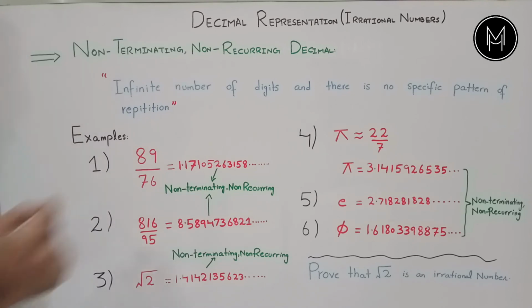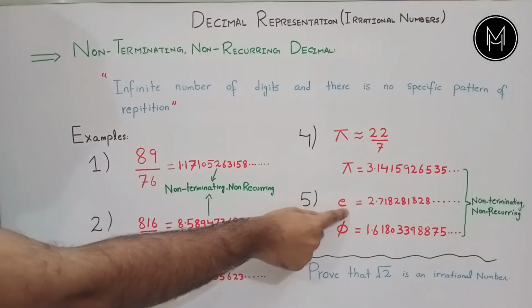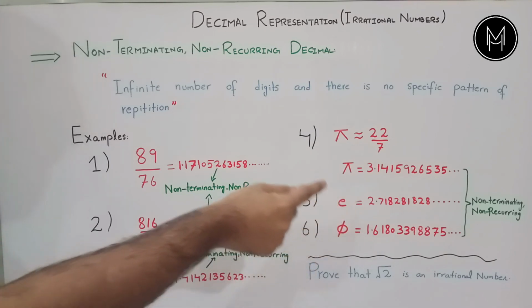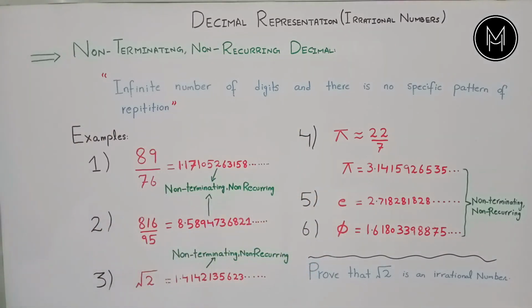Similar to pi, Euler's number represented by e and the golden ratio represented by phi have a non-terminating and non-recurring decimal representation. Therefore, all these numbers are irrational numbers.